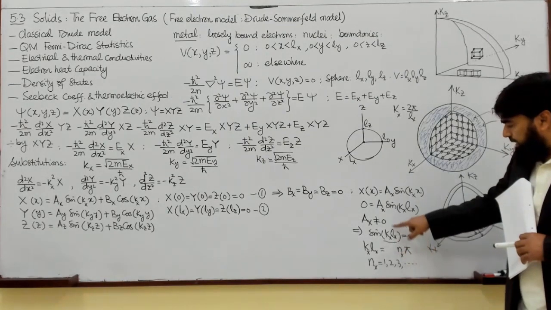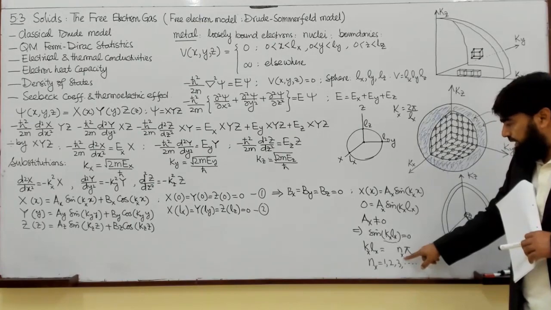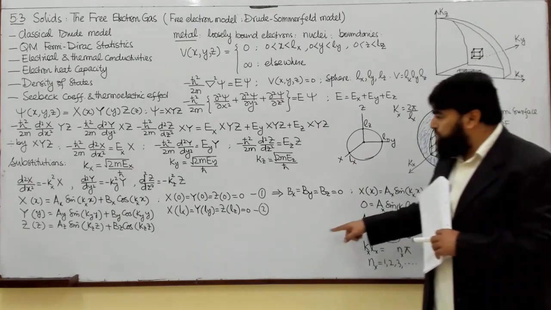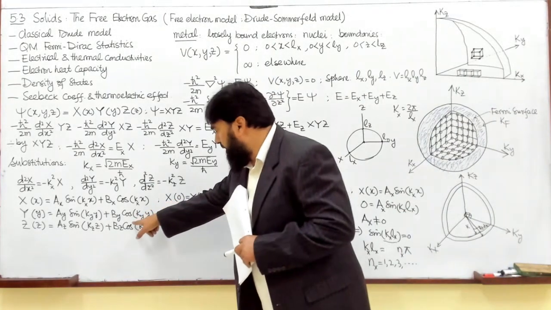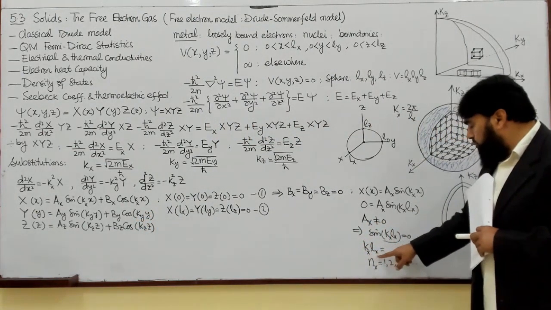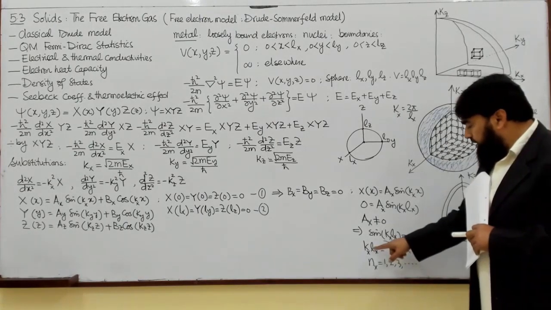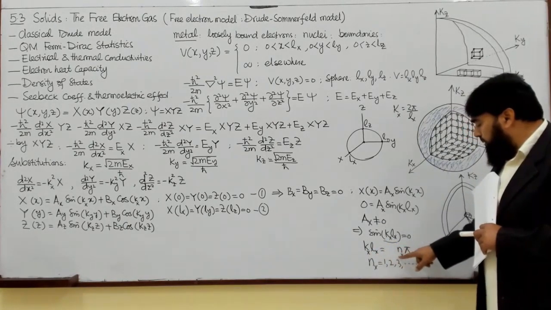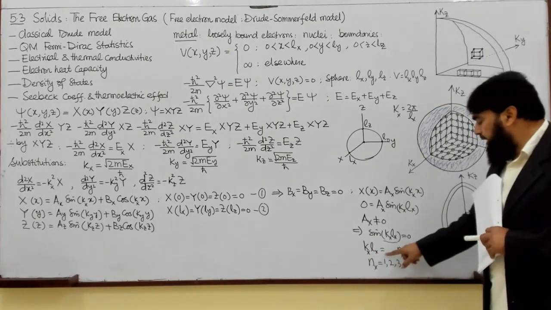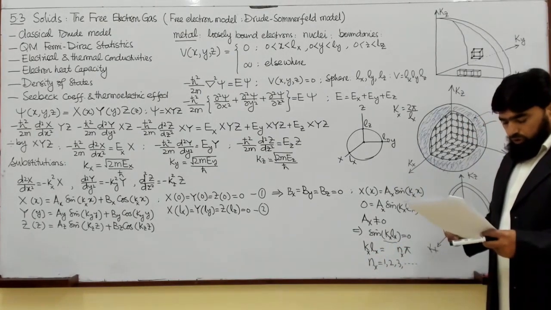The only possibility is that kx lx is equal to n times pi. I am writing x label with this, and similarly it will be true for all of them. ky ly will be equal to ny pi, and kz lz will be equal to nz times pi, where n will have integral values.